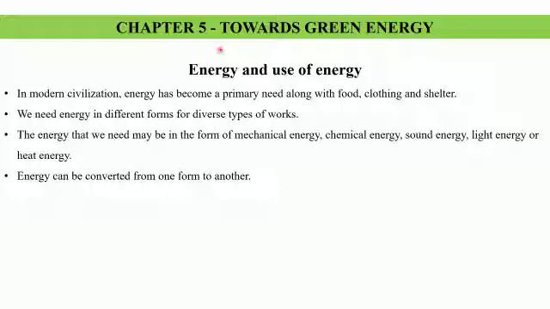We also know that energy exists in various forms like heat energy, light energy, chemical energy, nuclear energy, mechanical energy, sound energy, and various other forms. So these are the various forms in which energy can exist.